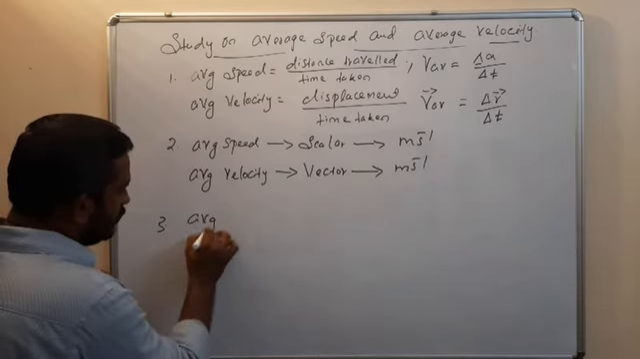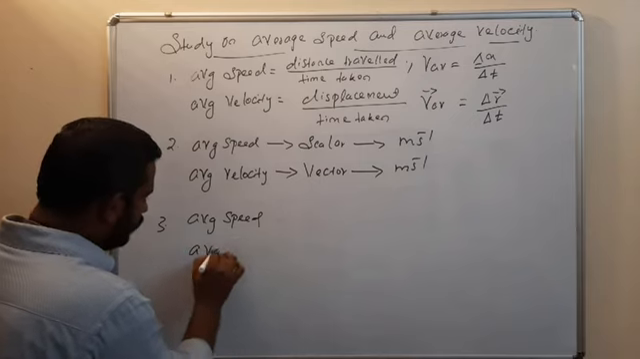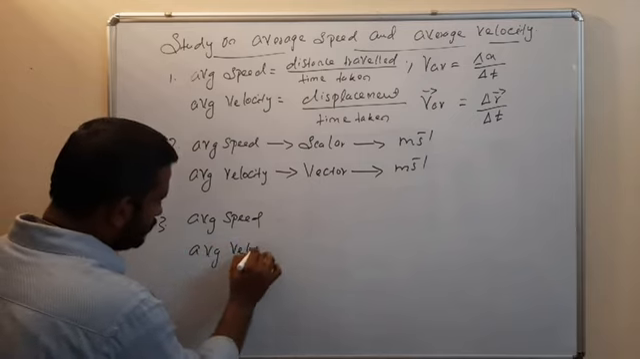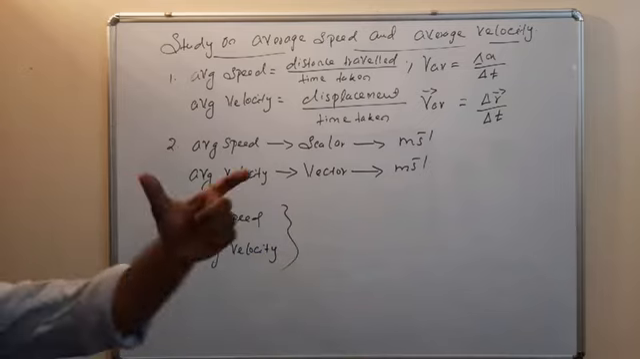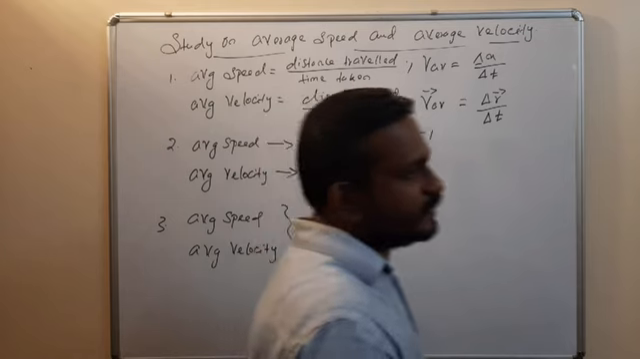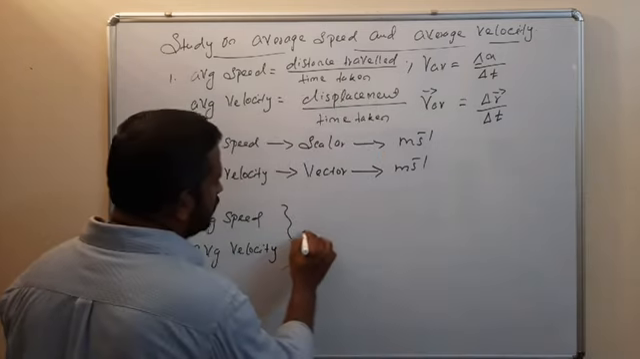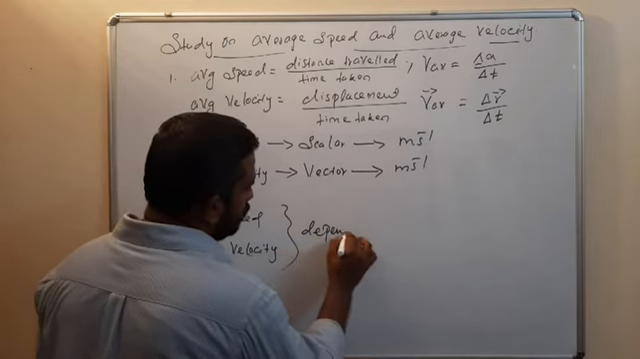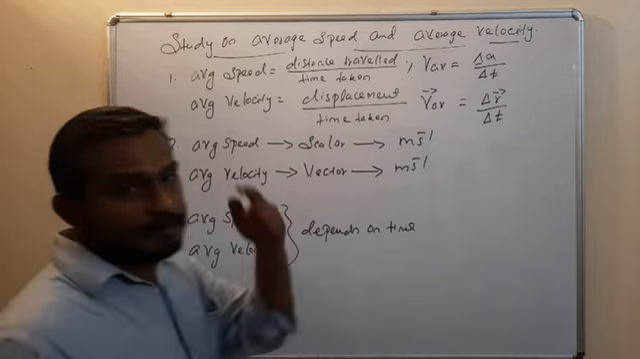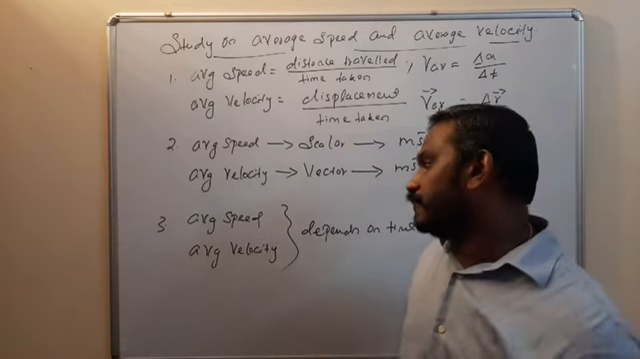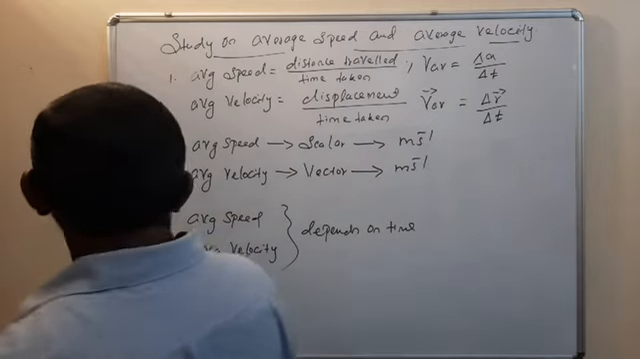Third point: average speed and average velocity both depend on the time interval over which they are defined. So both depend on time. That is the third point. Then the fourth point.